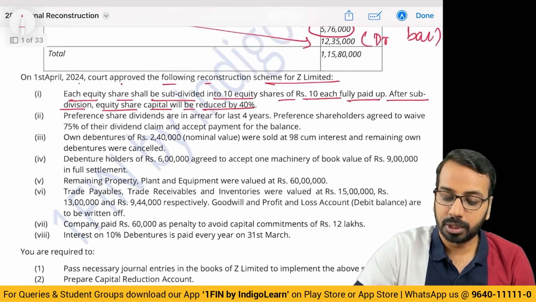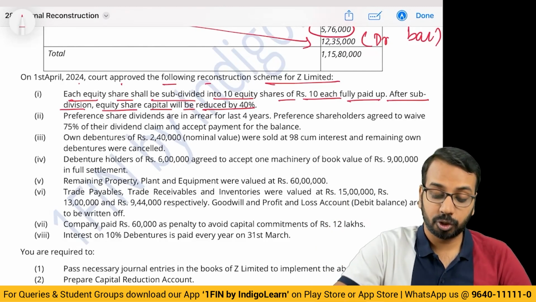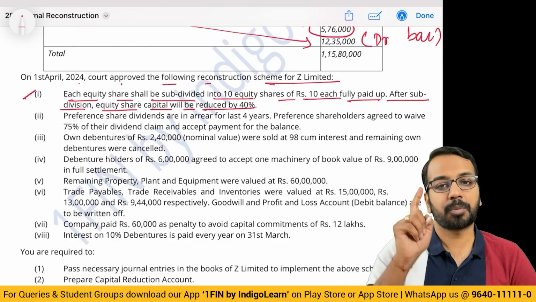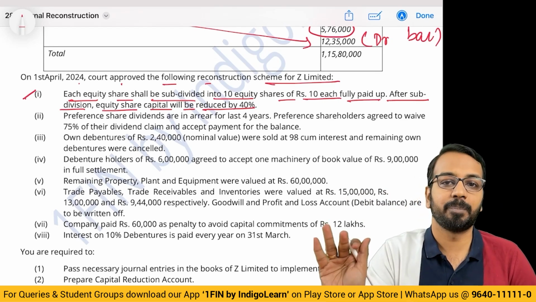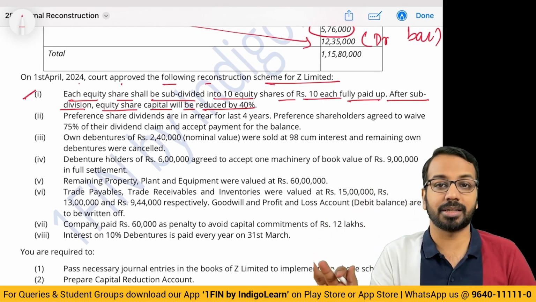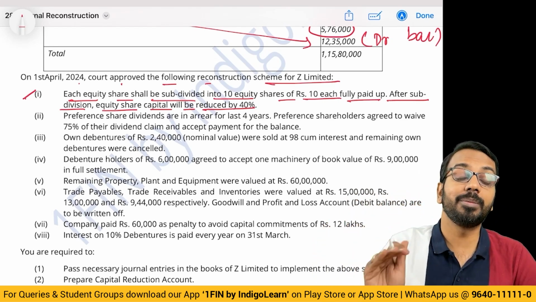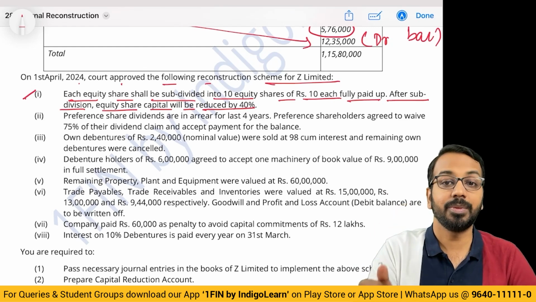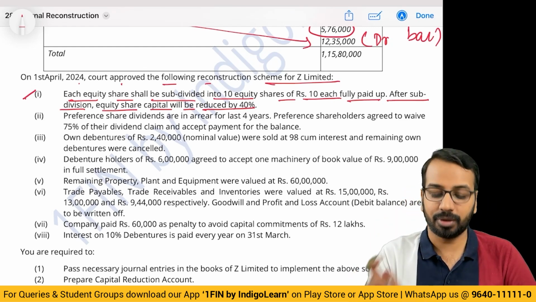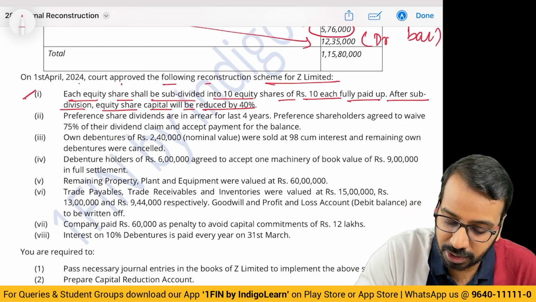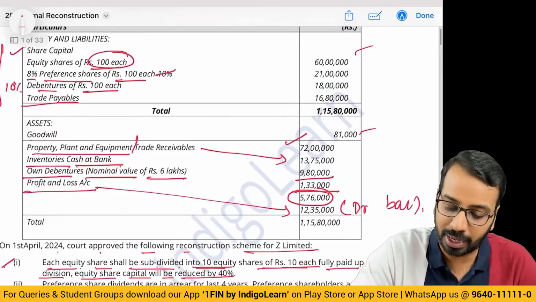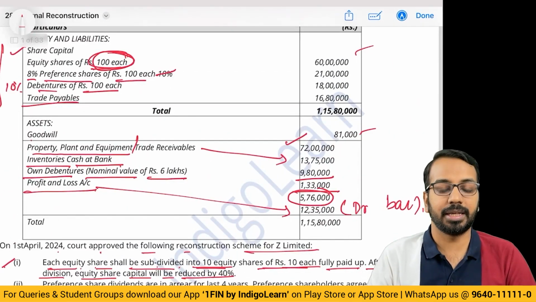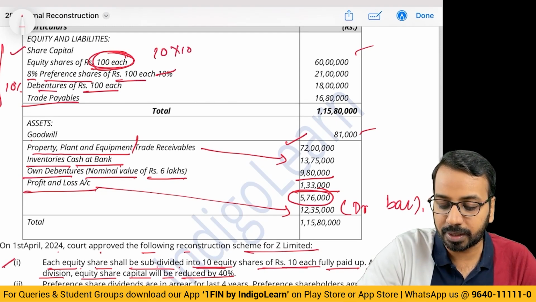The key to solve this is to understand each adjustment properly and pass the necessary entries simultaneously. Only then will you be able to solve these questions on time and not miss out on anything. What does the first thing say? Each equity share shall be subdivided into 10 shares of 10 each. What do we have currently? 1 share of 100 each will now become 10 shares of 10 each.